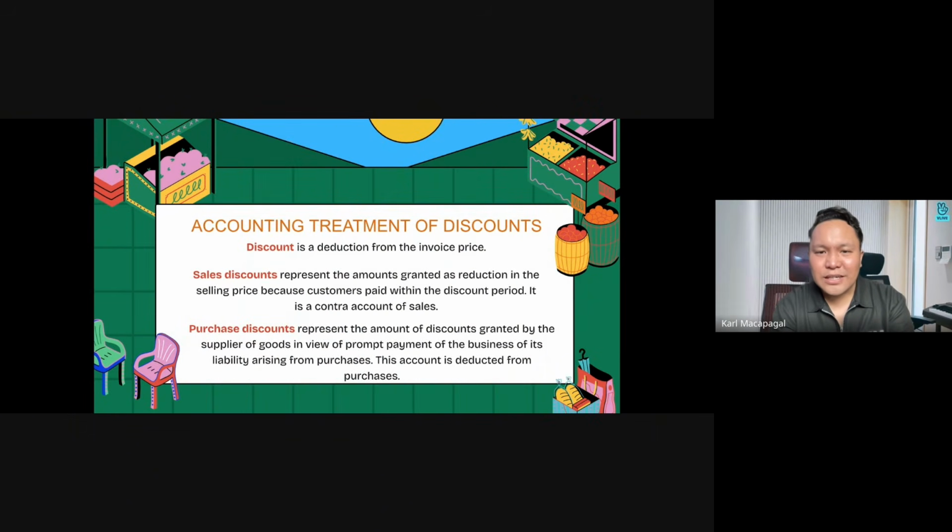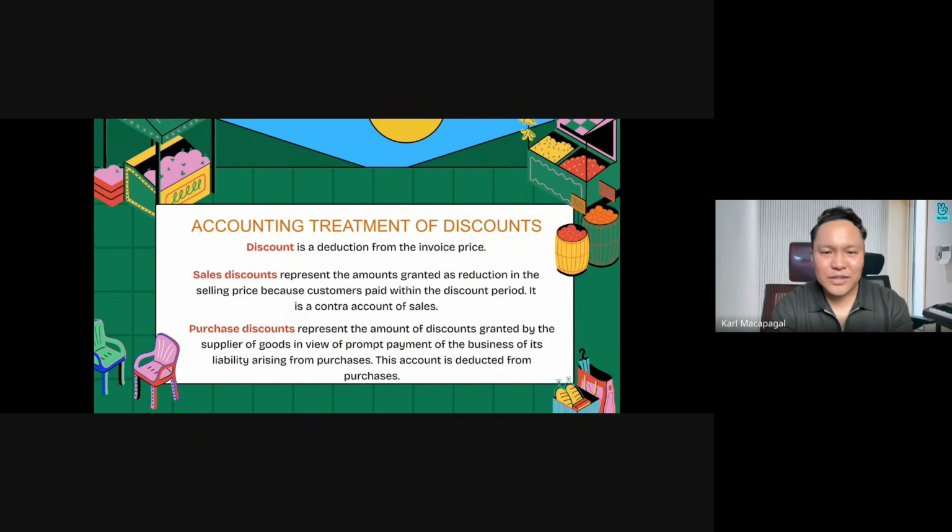Next is the accounting treatment of discounts. When we talk about discounts, in layman's terms, may bawas. Okay, it's a deduction from the invoice price. Sales discount. Now, the discount actually depends on the point of view of who is the seller and who is the buyer. If it is from the seller's point of view, it's sales discount. And if it's a purchase discount, it is from the point of view of the buyer itself.